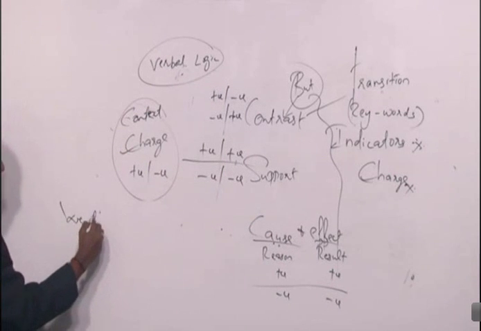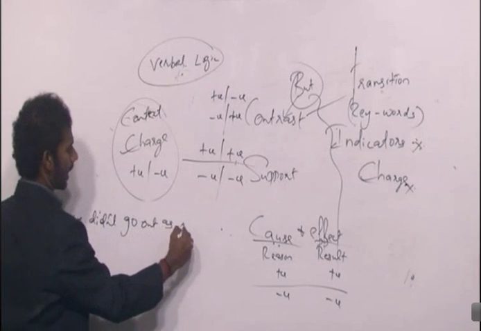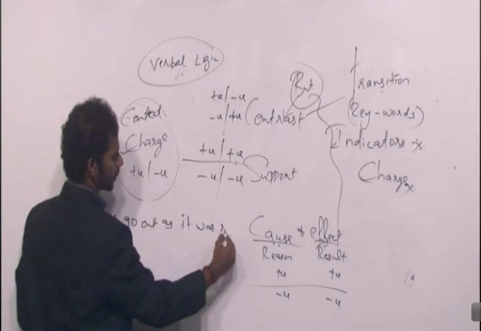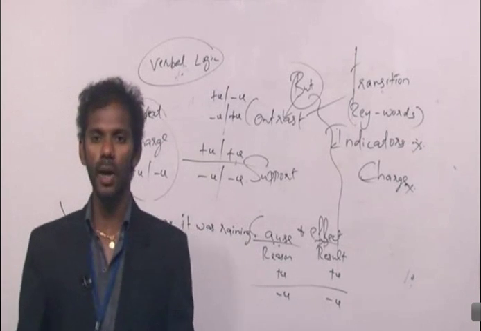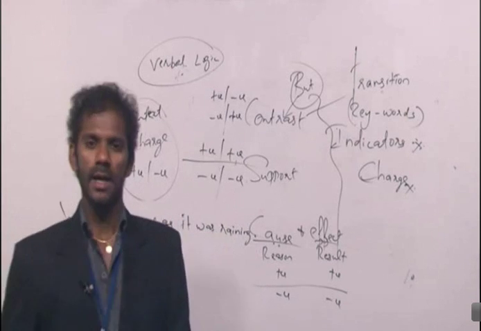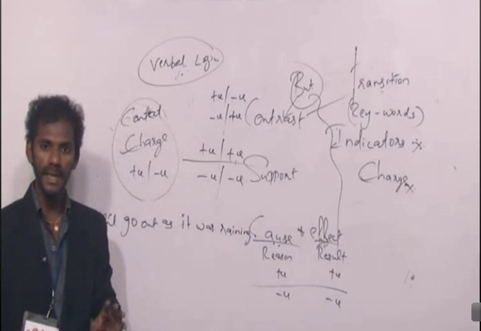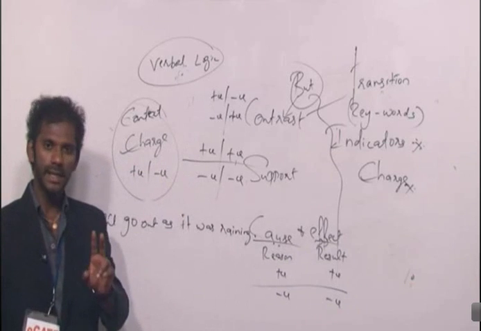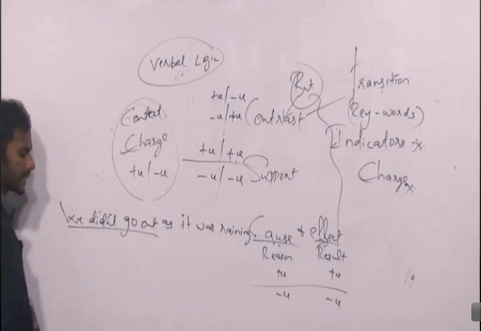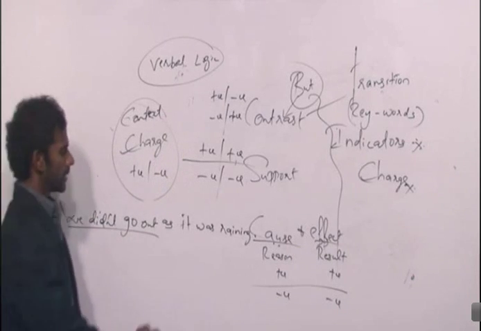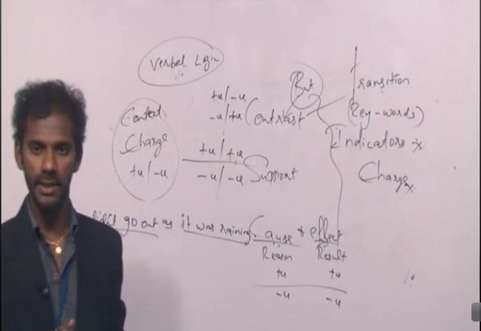To give you an example, if I write, we didn't go out as it was raining. How many ideas are there in this sentence? There are two ideas in this sentence. We didn't go out is one idea. It was raining is another idea. So there are two ideas in this sentence, right?